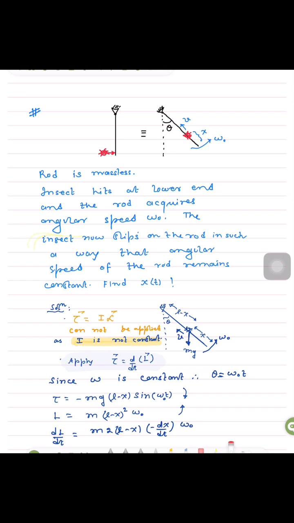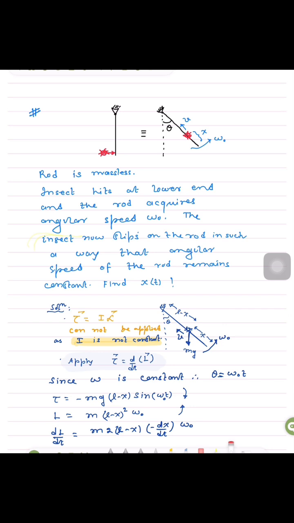So if we consider a free body diagram at a certain position, when the rod is rotated by angle theta, there is weight acting on this. There will be some internal forces like normal reaction or friction, but that will be internal. If we consider our rod plus insect as a system, then we may think that we apply the torque equal to I alpha relation, but we will end up in a mistake.